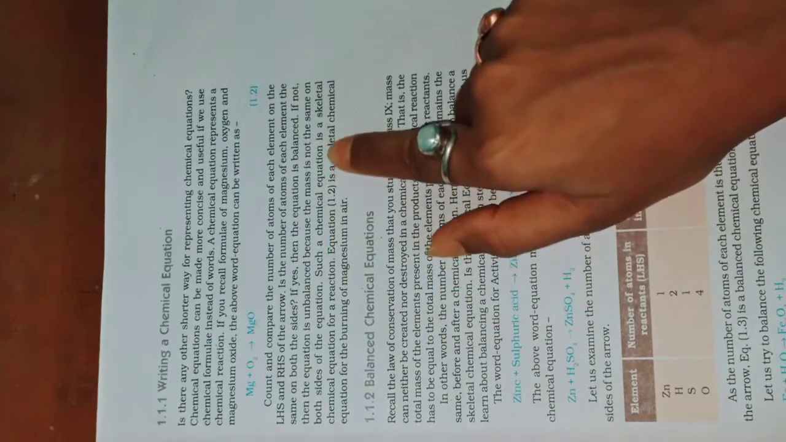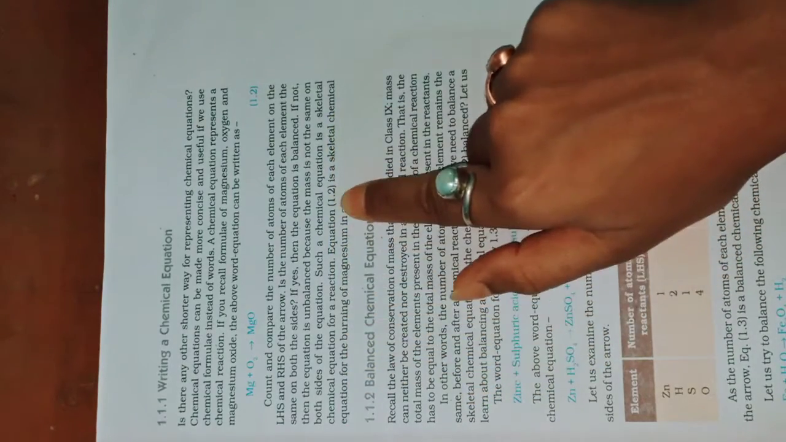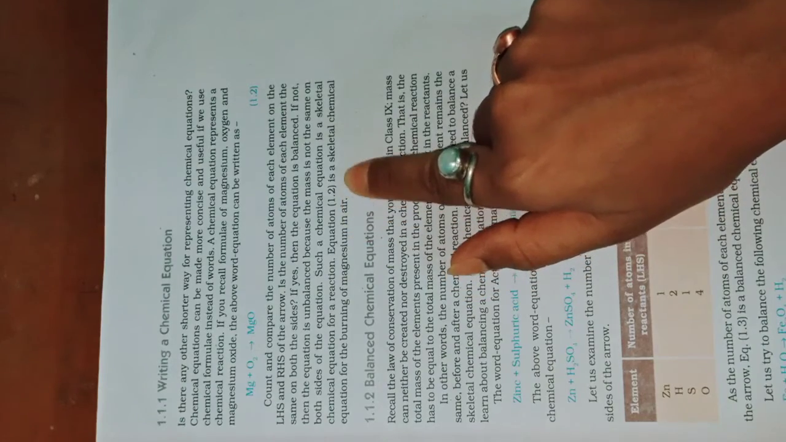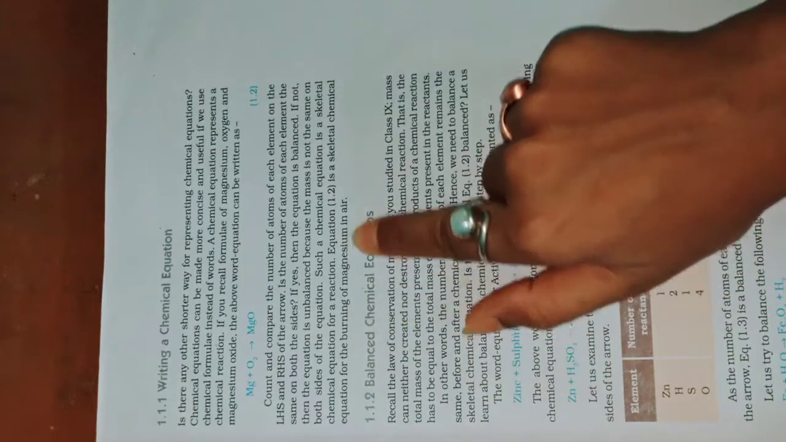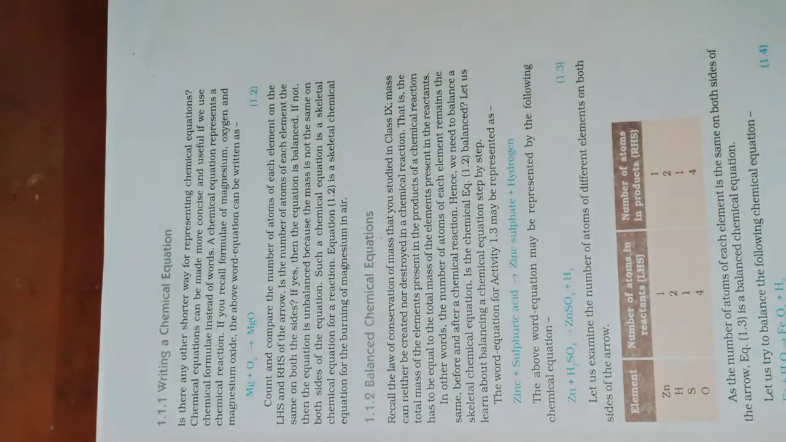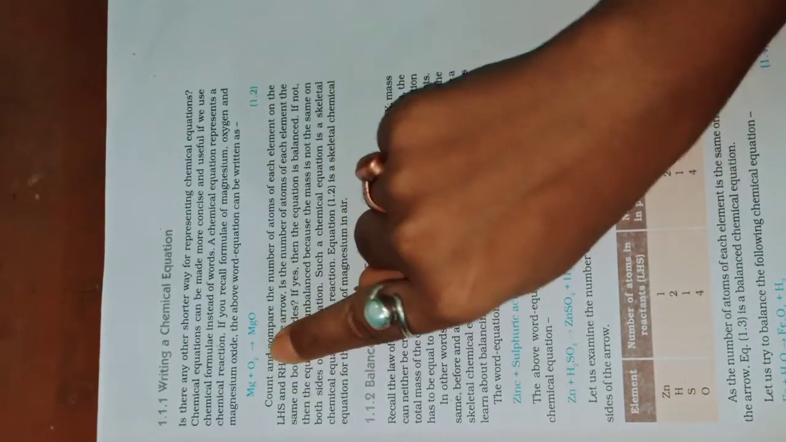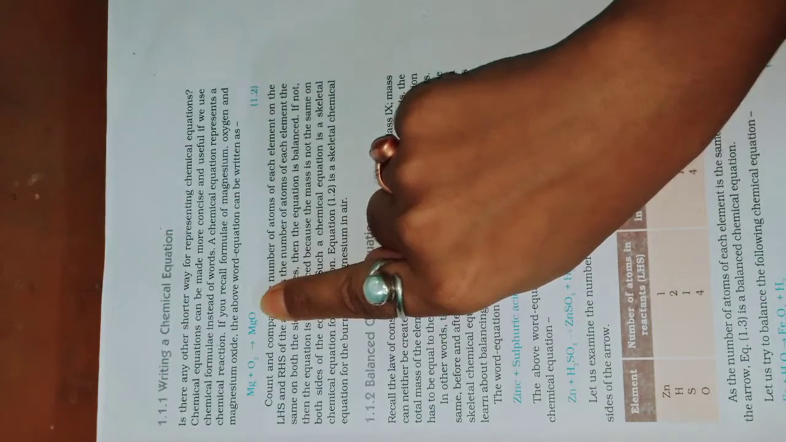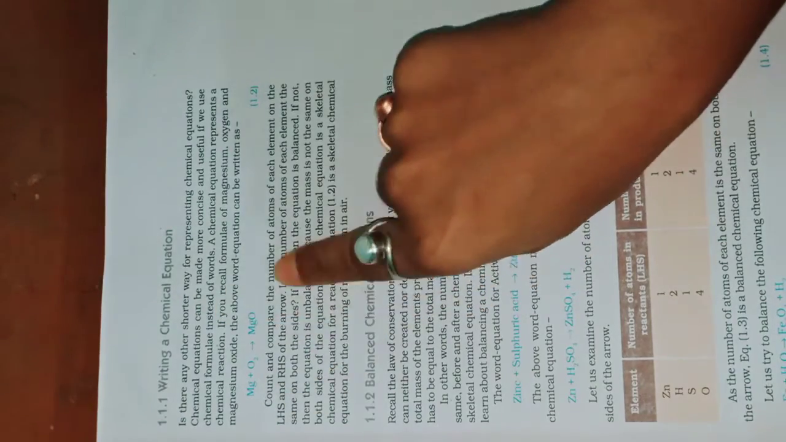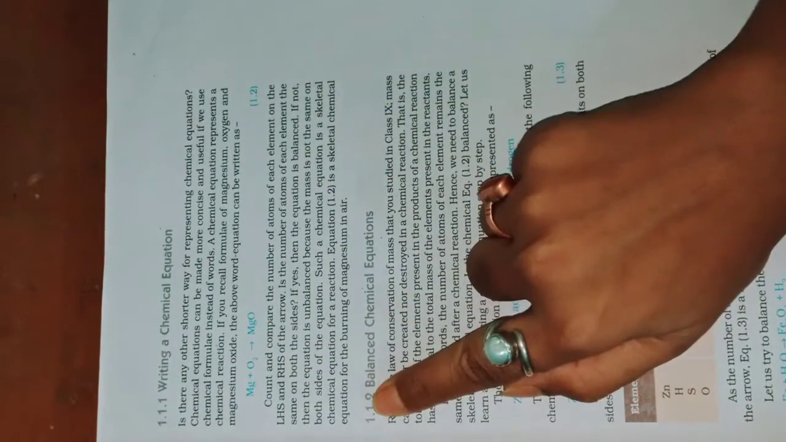Such a chemical equation is a skeletal chemical equation for a reaction. Equation 1.2 is a skeletal chemical equation for the burning of magnesium in air. So here these are not balanced, masses are not equal. Here there are two oxygen atoms, but here there is only one oxygen atom. So when the chemical equation is not balanced, it is called a skeletal chemical equation.